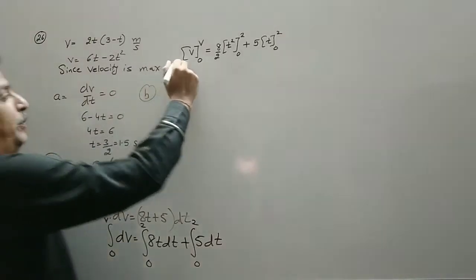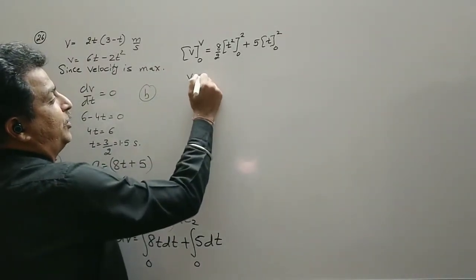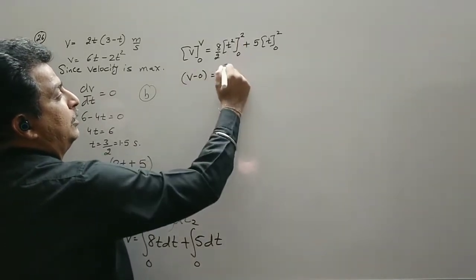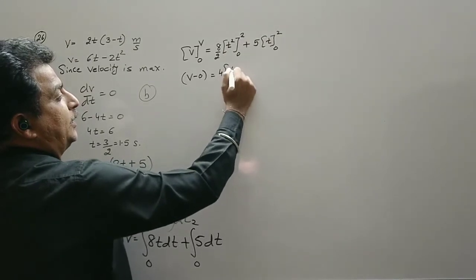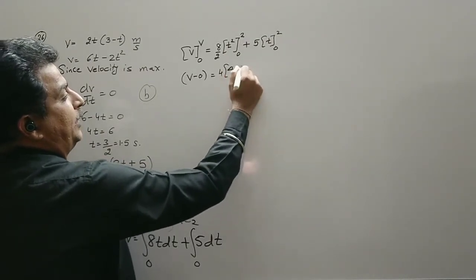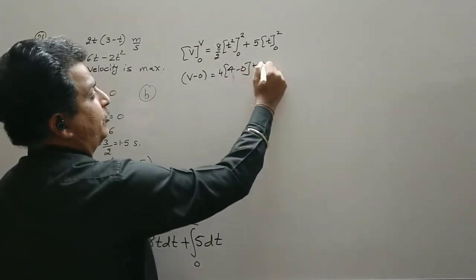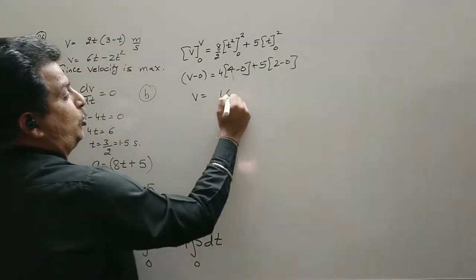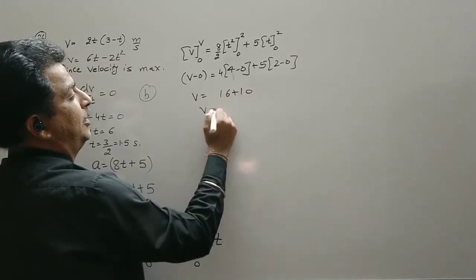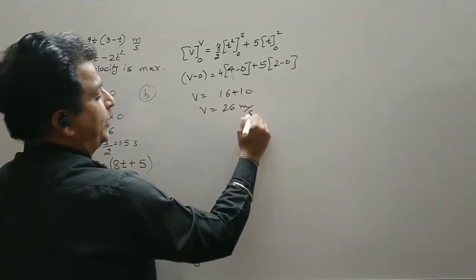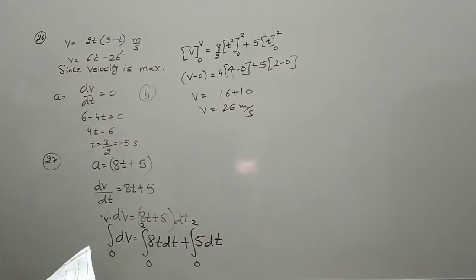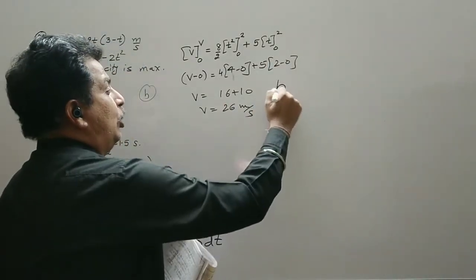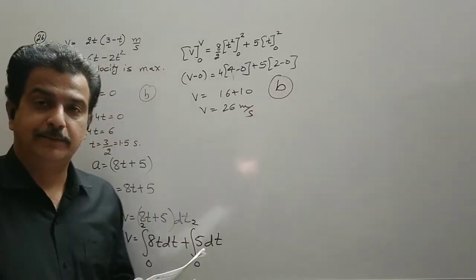Now final minus initial, so v minus 0 is 4 times t square, that is 4 times 4 minus 0, plus 5 times final minus initial. So v is equal to 16 plus 10, so v is equal to 26 meter per second. So that is again option B.